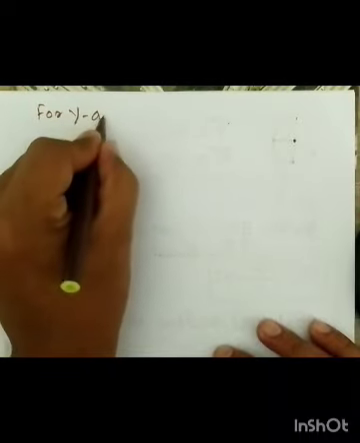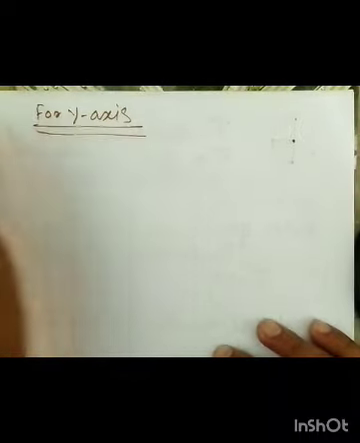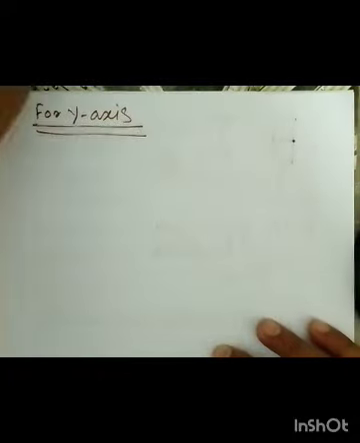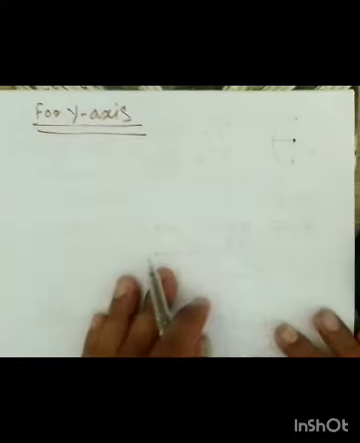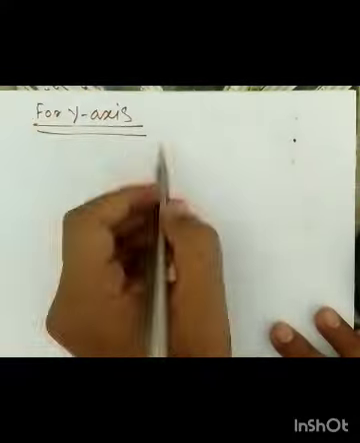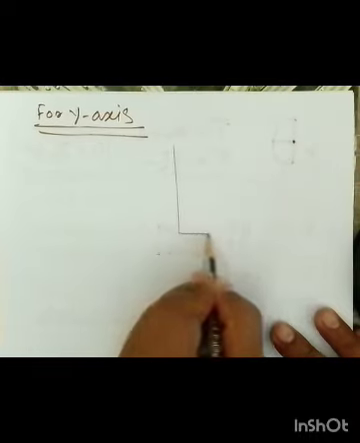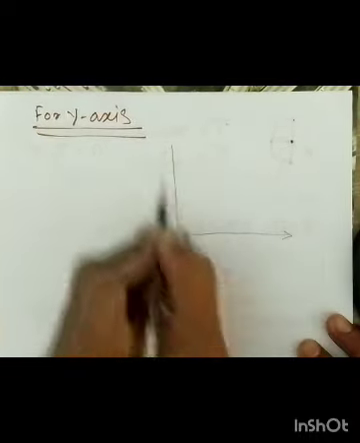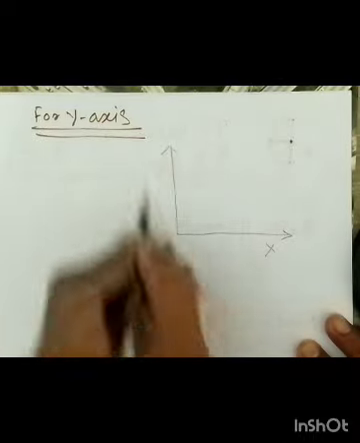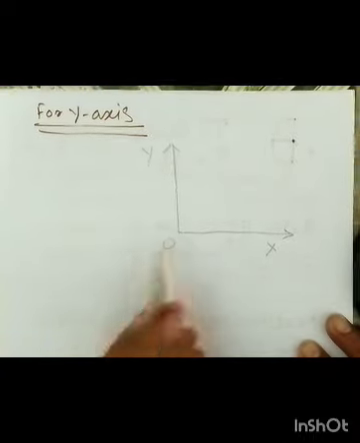Okay, now similarly you can say for the y-axis, how can we get it? So let us see. Now for the y-axis, let us consider that this is the xy plane, x-axis, y-axis, and this is the origin.